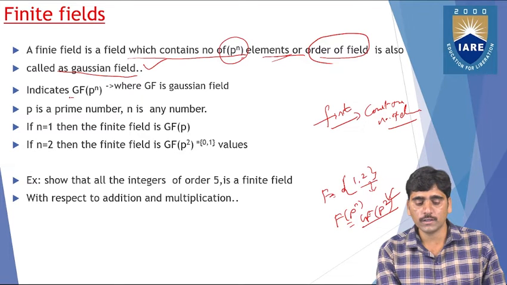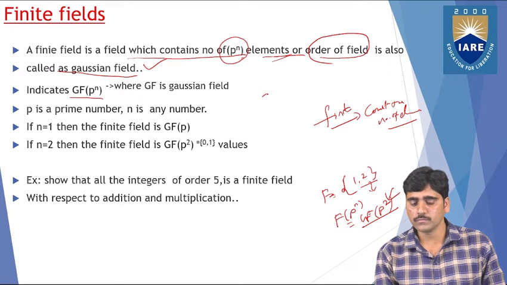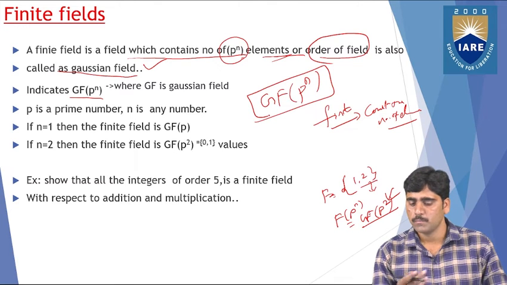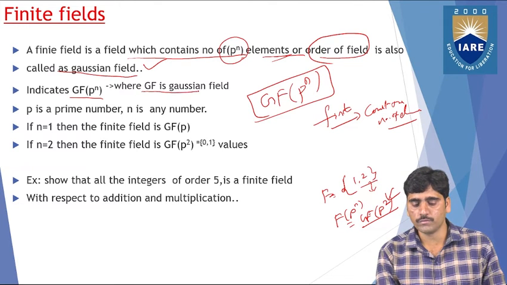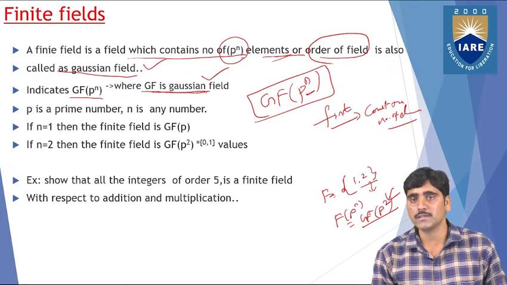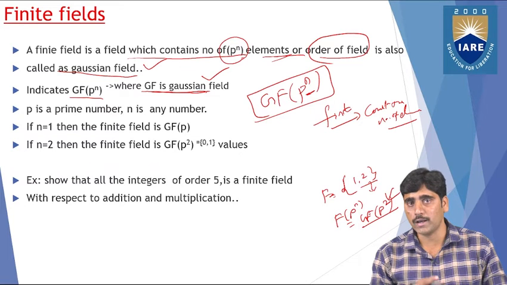It is indicated like this: GF of p to the power n, where GF is a Galois field and p to the power n is the order, the number of elements in the set of the finite field.